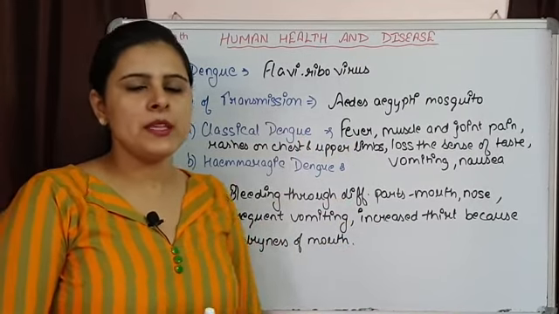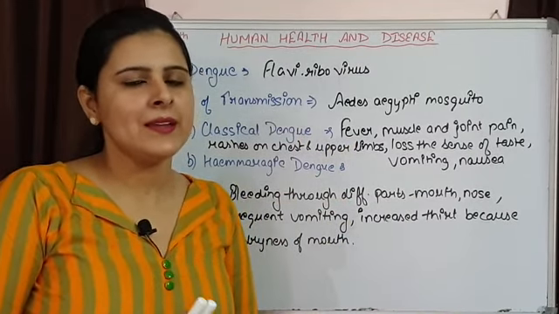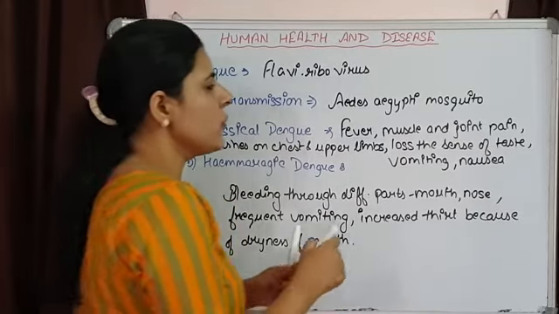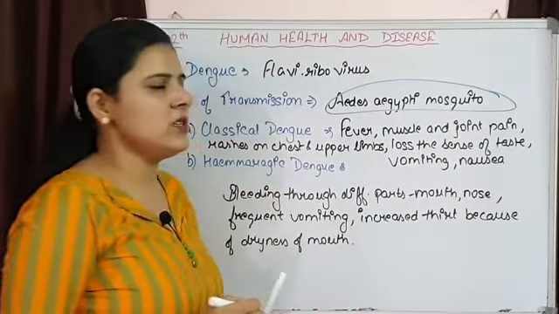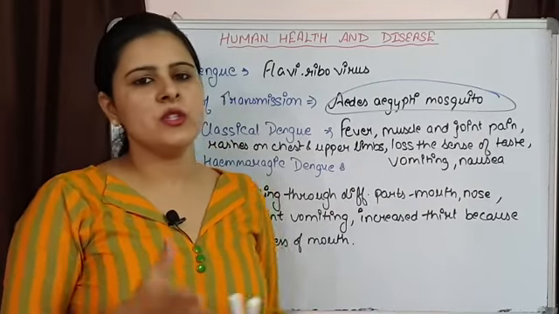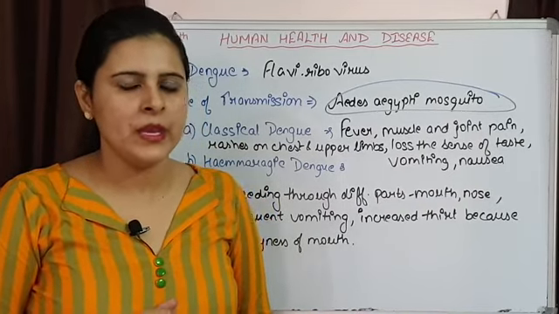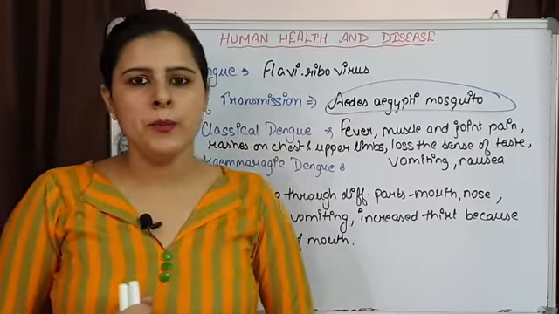Now prevention, the method of prevention is again the same. That means if we are going to remove the breeding sites of Aedes aegypti, then the mode of transmission is going to stop. So this is how dengue can be prevented.